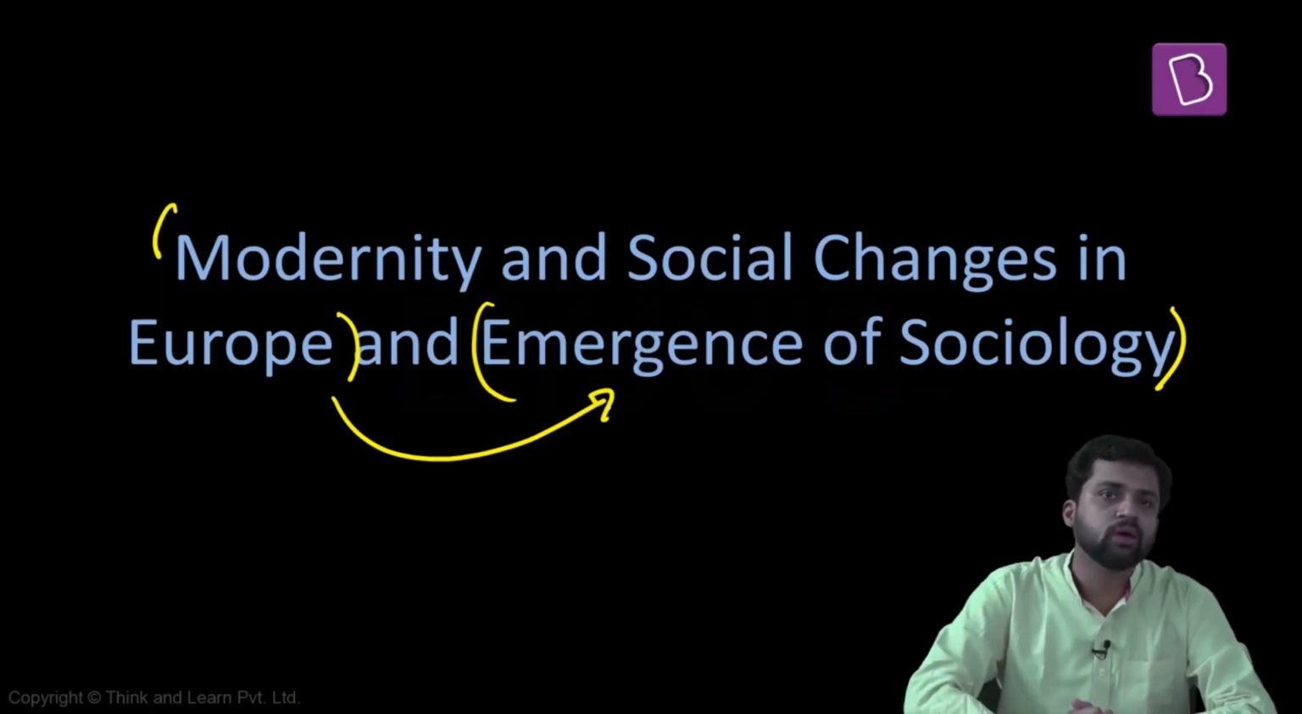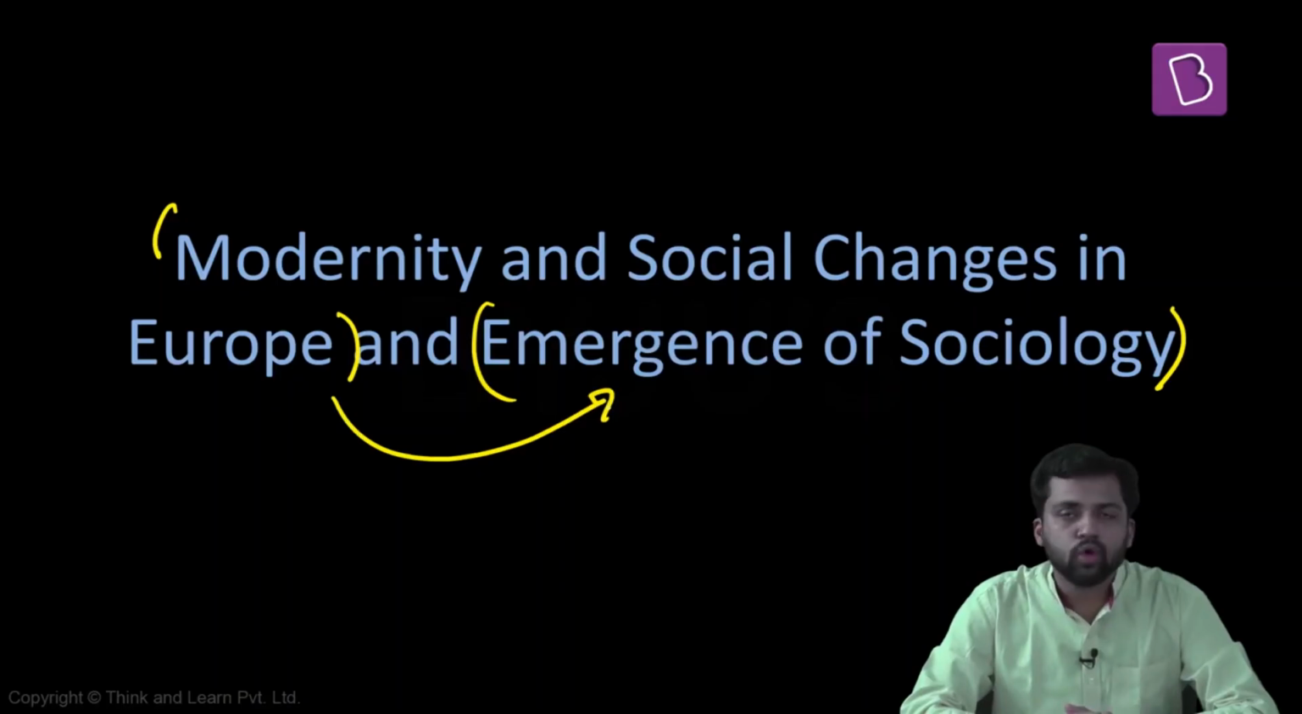At some point of time, sociology was not a separate discipline. It is emerging as a consequence of these changes. So what we will do is, we'll understand what were the social conditions of Europe at this point of time, what were the major changes that took place, some of the major developments, and how these developments are impacting society, and how this is leading to formation of sociology as a discipline.